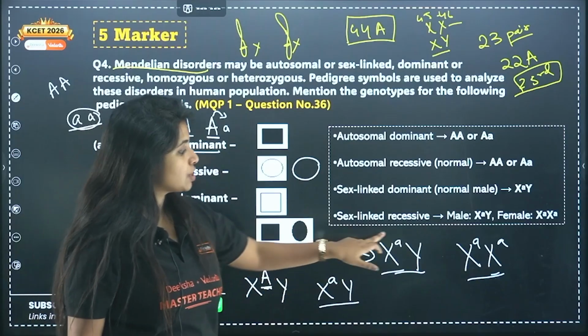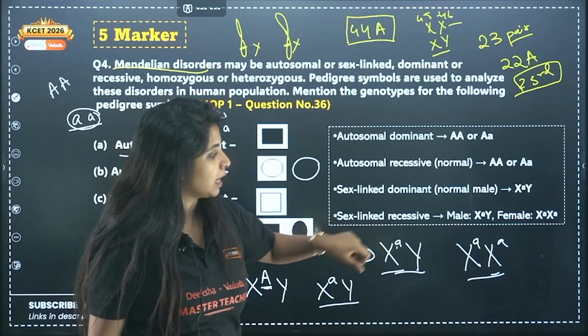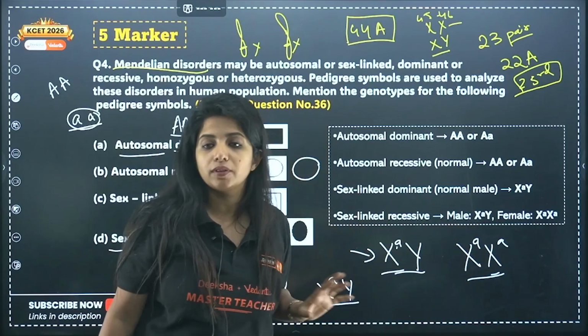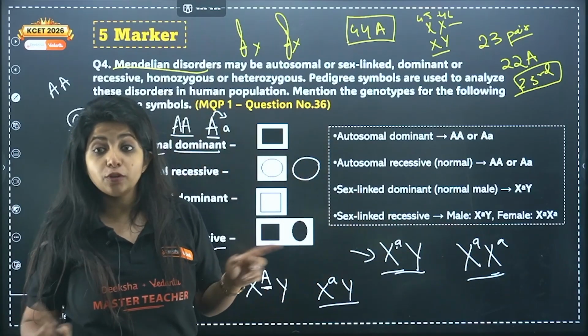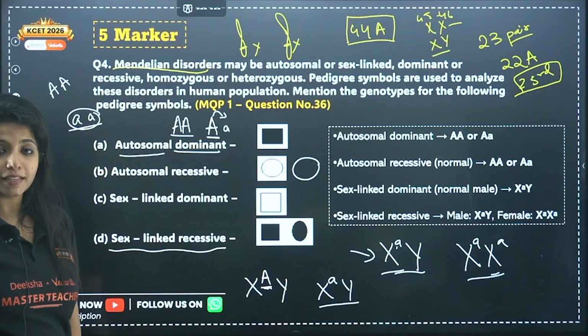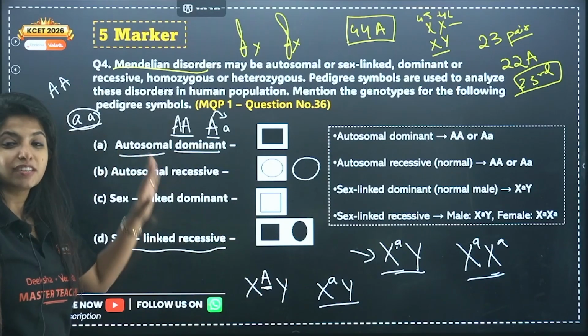In that particular condition, over here you could have written capital A. Over here also, if you have put small a once, you should be putting capital A over here. Get it? You should not try to make it recessive. But since that is not the condition, your answer would be this. Pause the video, go through it once more.